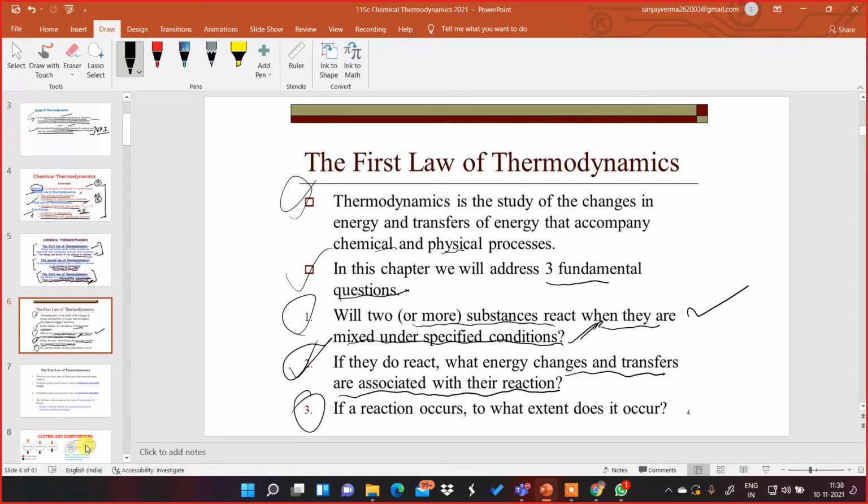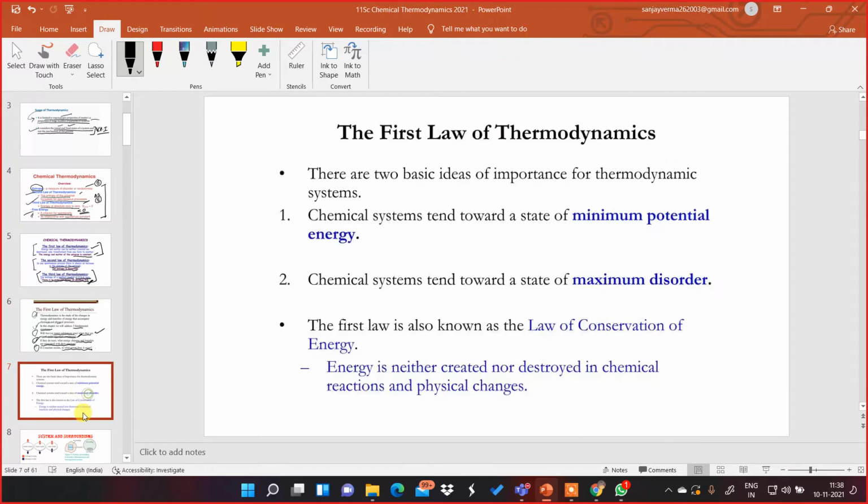Coming to number three, if a reaction occurs, to what extent does it occur? So how far the reaction has reached before an equilibrium state is attained. So these are the three fundamental questions which have to be investigated while learning the first law of thermodynamics in this chapter. Further, the basic ideas of importance are given over here.